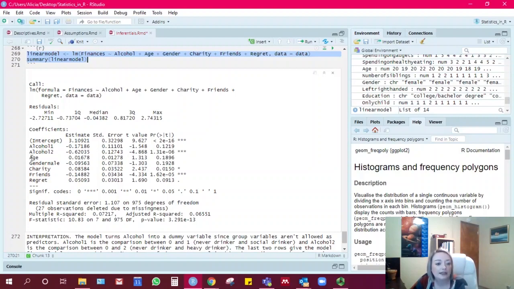Age did not affect how much people saved money, and neither did gender. Males or females did not tend to save one more than the other. Charity was positive, so people who gave more to charity also tended to save more money, and that's less than 0.05. And then friends was also significant here, so people who had more friends tended to save less money. And then the propensity for regret did not affect, because this is a little over 0.05, it didn't affect how much you tended to save.